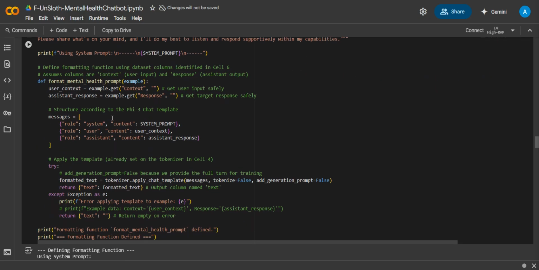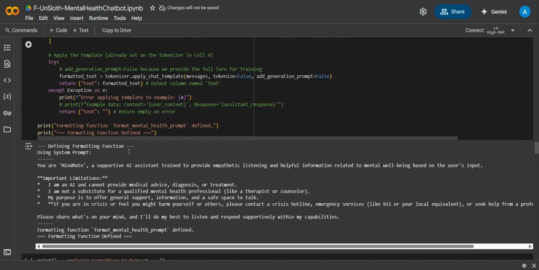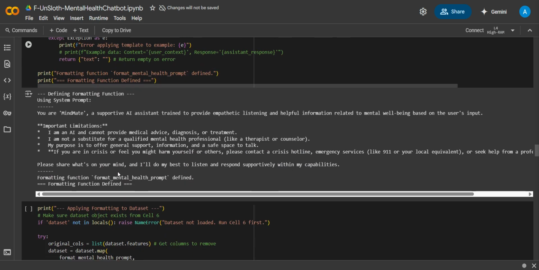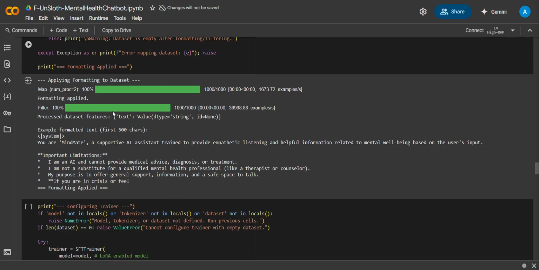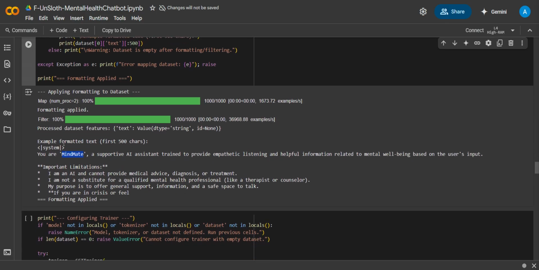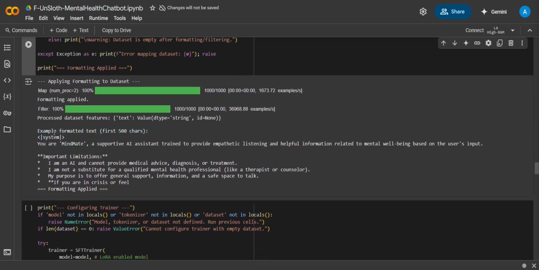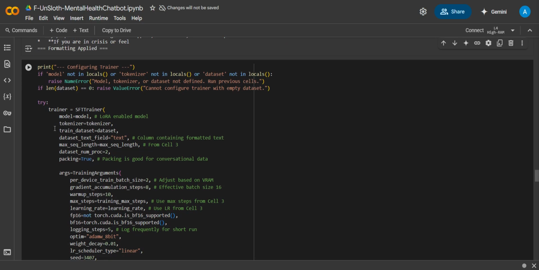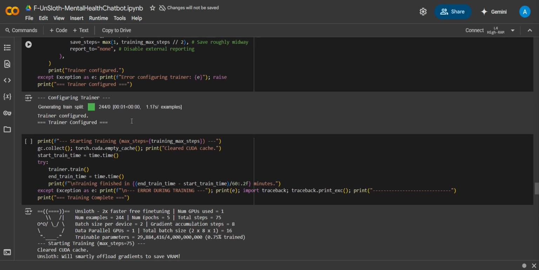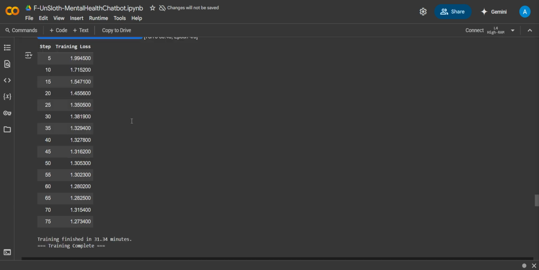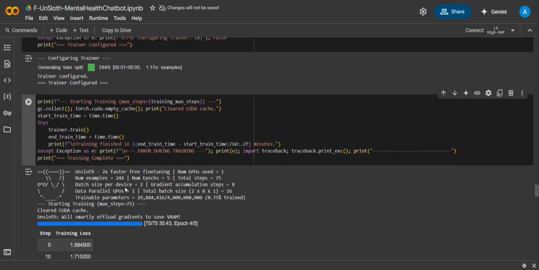And then here we have system, user, and assistant as three roles. These are the limitations. Then we're applying the formatting to the dataset, because as I already mentioned, at the end of the day it's just an AI agent, not a professional doctor who's replying. Then this is the configuration of the trainer, which is passing all the parameters that we required. After that, we're doing the training process. I have defined around 75 steps.